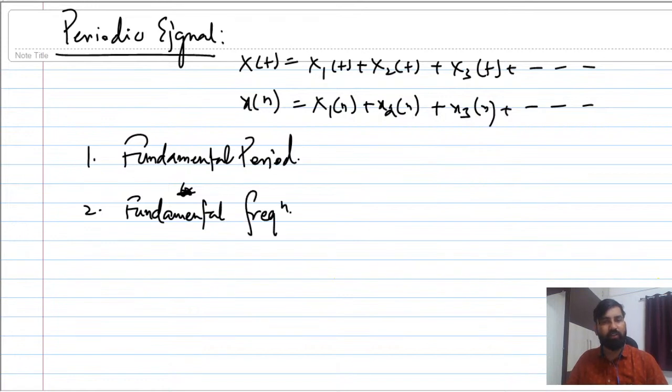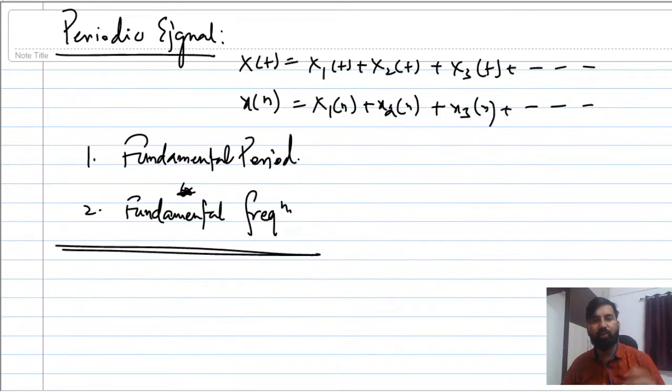If you are able to find the fundamental period or fundamental frequency, then anybody can find the frequency or the period, and vice versa. So let me go ahead and take some questions here based on that. What are the steps of finding the fundamental time period of a continuous time signal, a combination of x1, x2, x3 and x4, right?